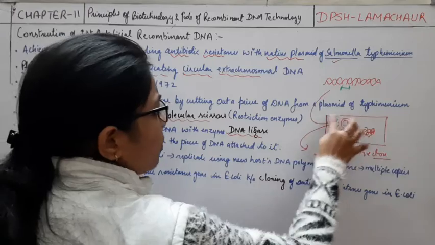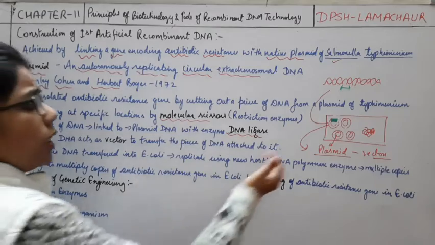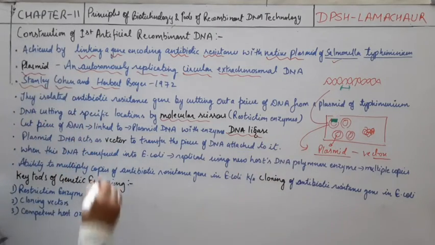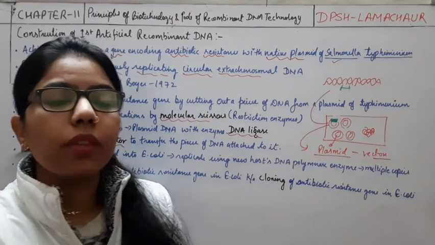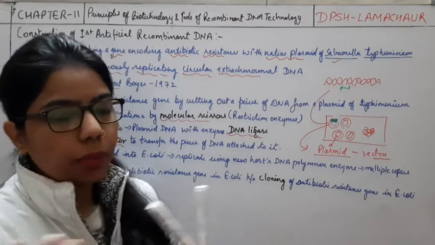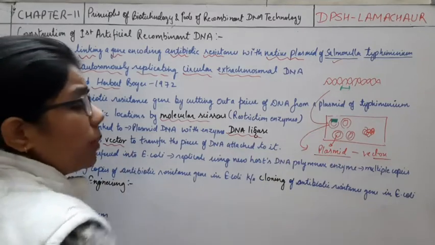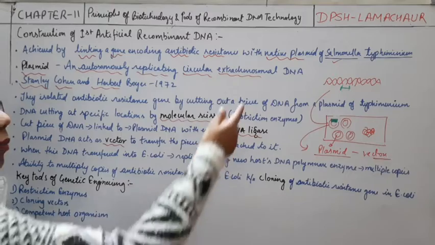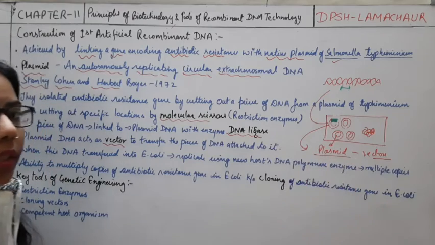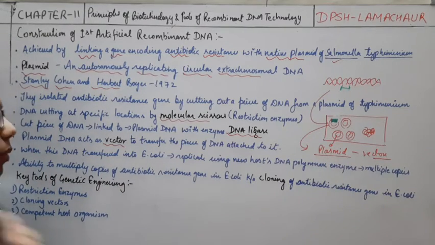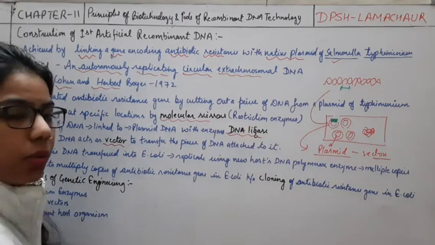So I have said this plasmid DNA. Okay, now we have incorporated this desired gene into this plasmid. So this plasmid which is going to be taken into the host cell, what will you call it? Vector. Okay, just like in the case of malaria, the Plasmodium vector is taken by the Anopheles mosquito and given to human beings. So it is working as a vector. Here this plasmid will work as a vector, which will take up this recombinant DNA, or we can say the desired gene, into the host cell. Then it will form a new type of DNA, the recombinant DNA. So it will act as a vector to transfer the piece of DNA which is attached to it.